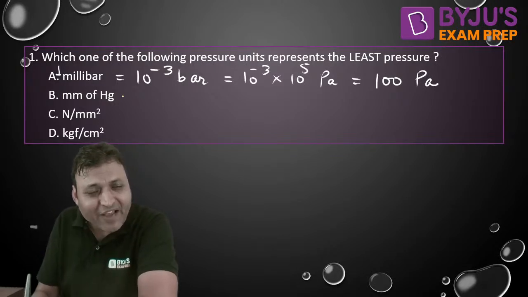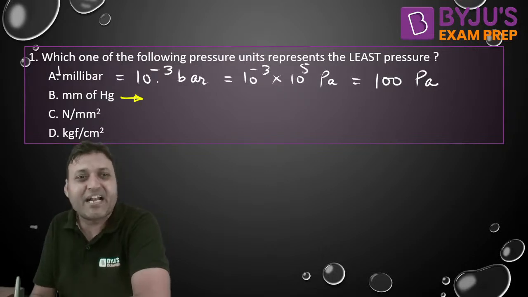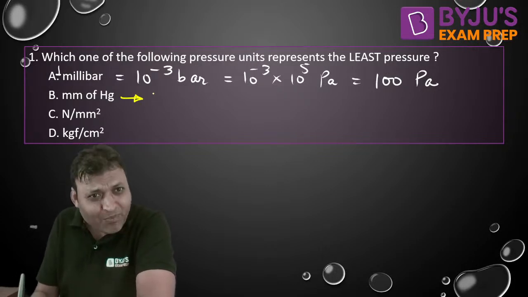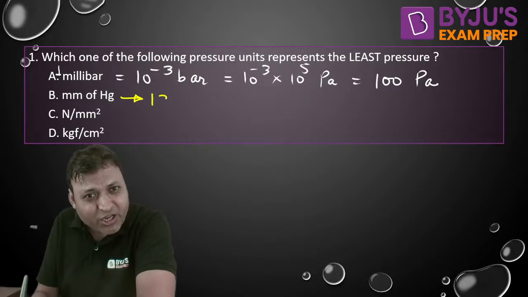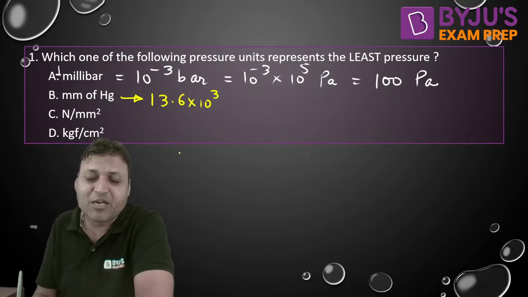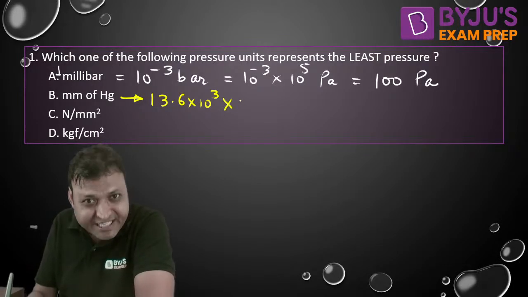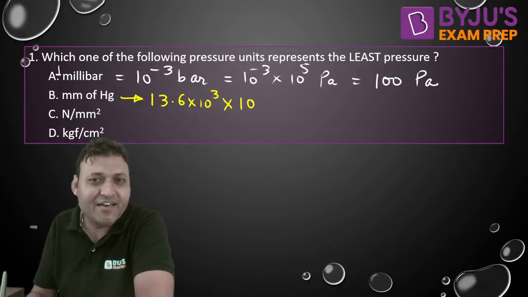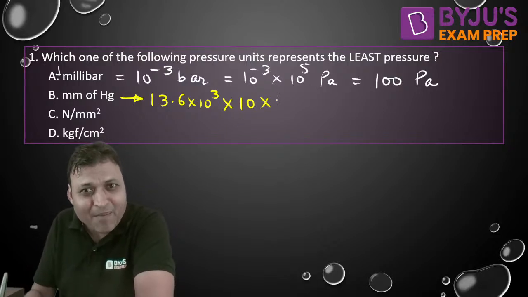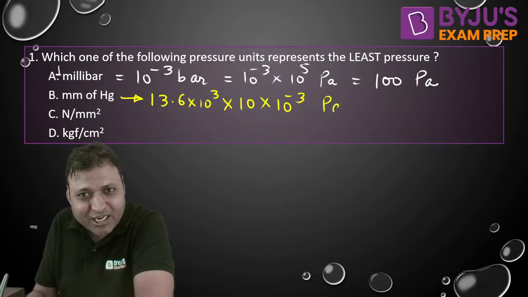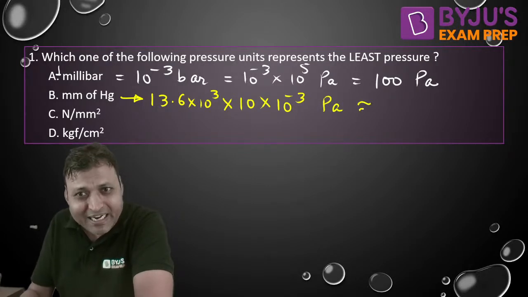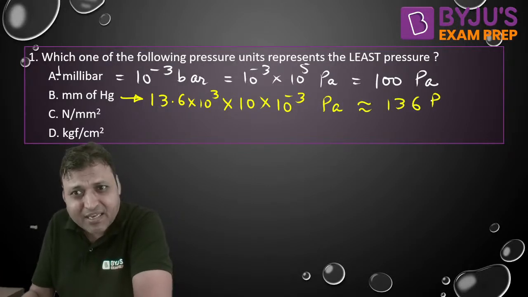And 1 millimeter of Hg, that is in terms of pressure head of mercury. So 1 millimeter of mercury is density of mercury 13.6 into 10 to the power 3, that is the density, 13,600 into G. Let me take G as 10 into H, that is 1 mm, that is 10 to the power minus 3 meter. That much is the Pascal. So it is around 136 Pascal.